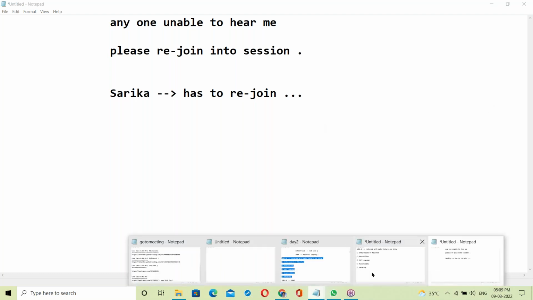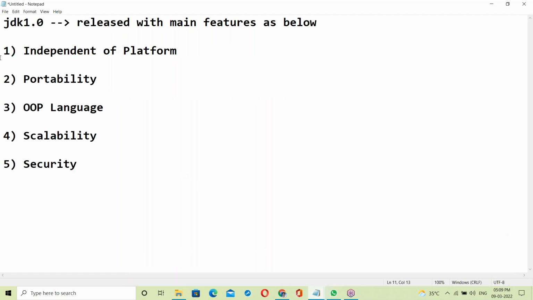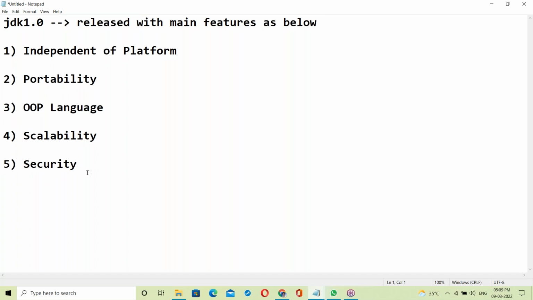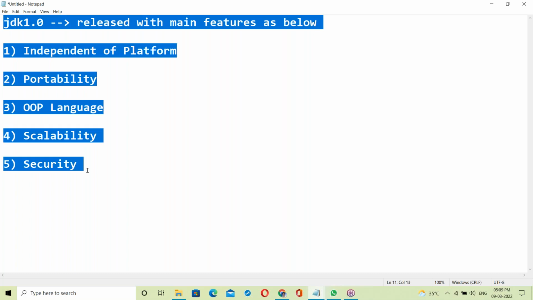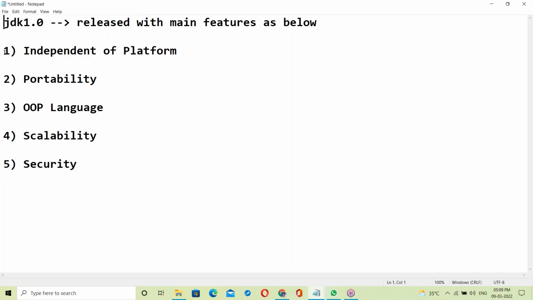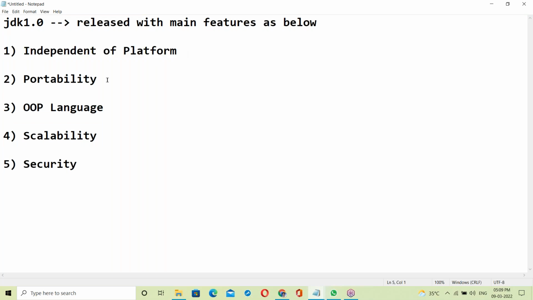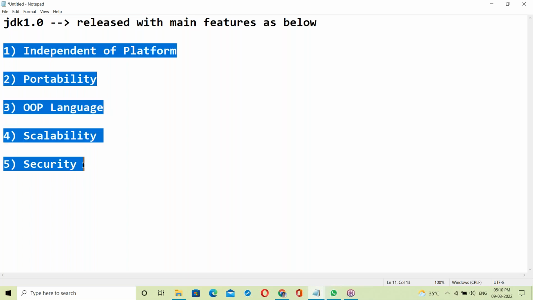Now let us start. Today's topic is about Java features. Yesterday's class, the complete Java history was discussed. Today, Java features like independence of platform, portability, OOP language, scalability, and security. These are all the Java features.